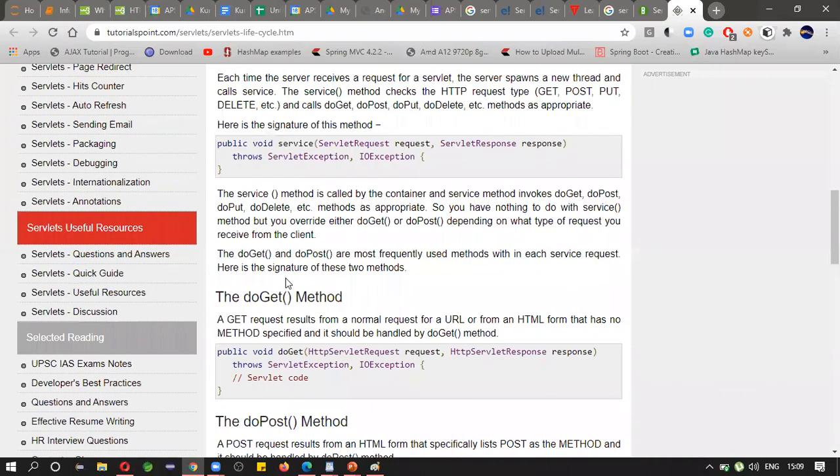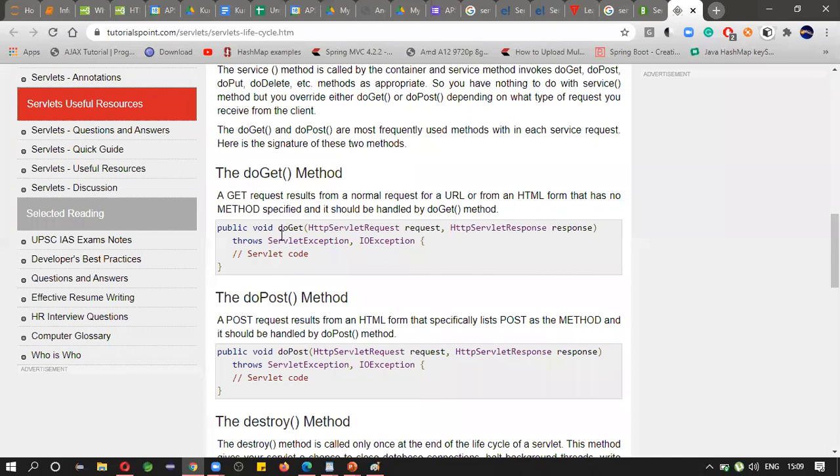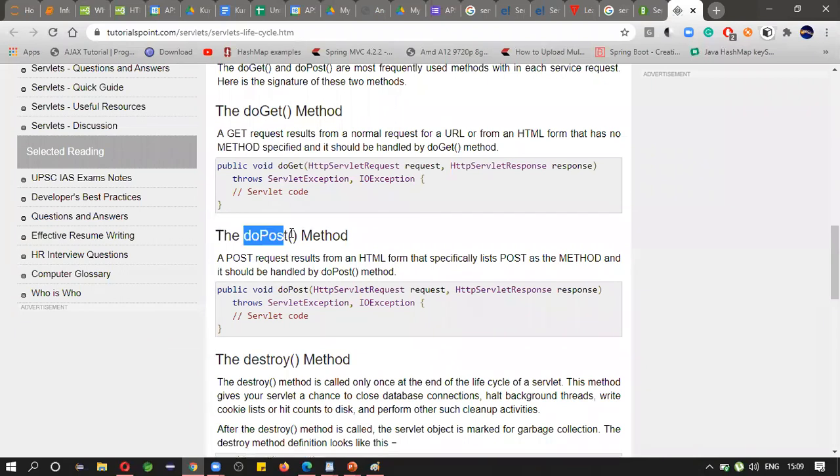Next, inside this service, we will call doGet and doPost. Okay. Whenever a get request is made, then the doGet method will be called. When you request the post method, the doPost method will be called. Okay, what is the difference? You already understand what the difference is here.